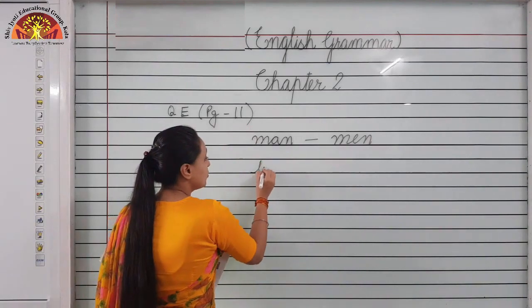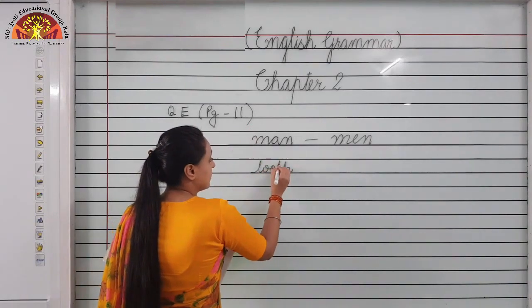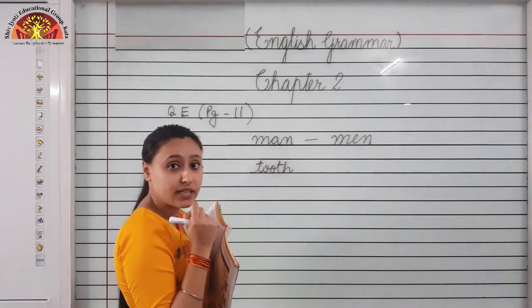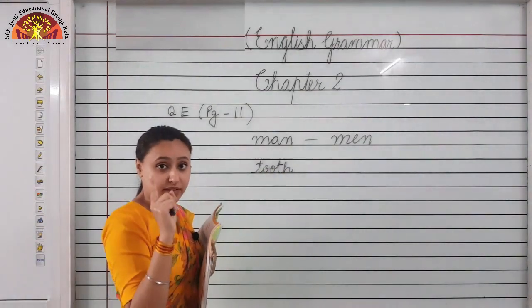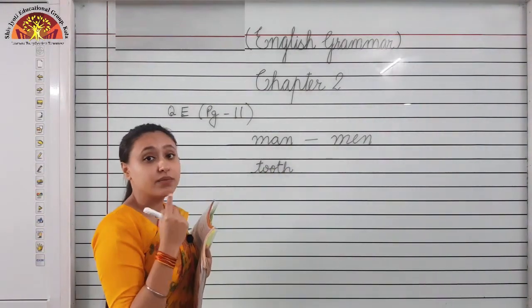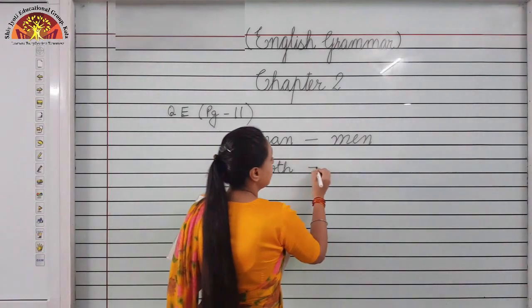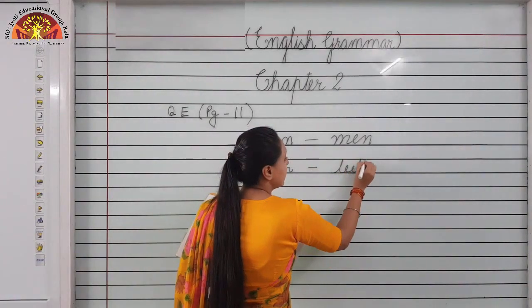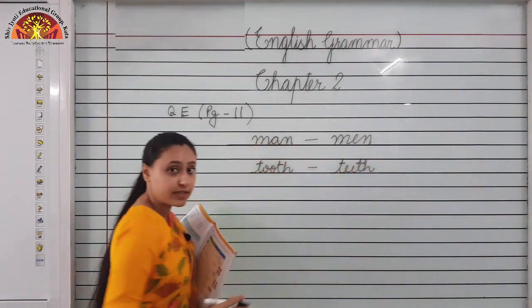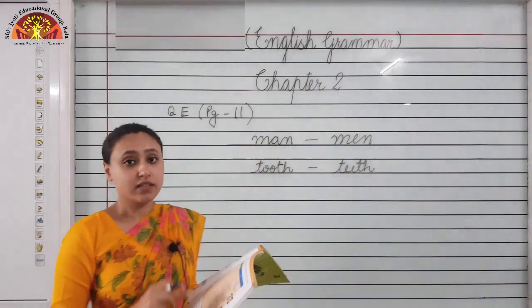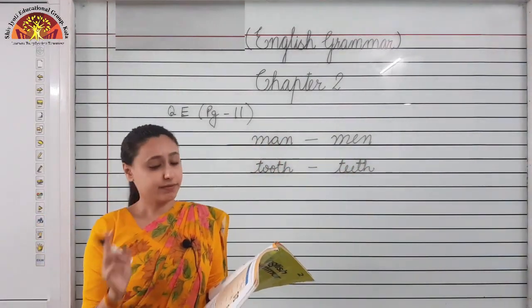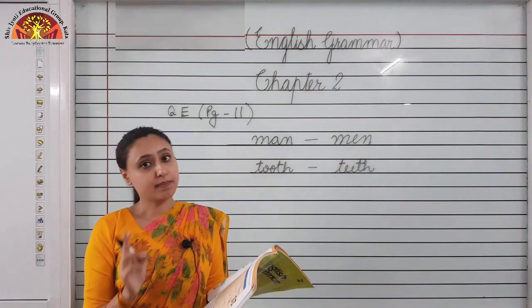One more, tooth. Tooth, you all have teeth. So when you talk about one, we say tooth. When we talk about more than one, it is teeth. Okay, like foot, feet, mouse, mice.